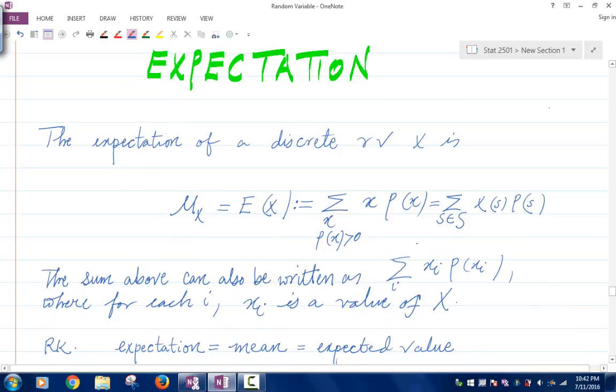Expectation. The expectation of a discrete random variable x is denoted by mu x or E of x, and it is defined as the sum of x times p of x, where the sum varies over all values of x. It can also be written as the sum of x of s times p of s, where s goes over the elements of the sample space S. And the sum can also be written as the sum of xi times p of xi, where for each i, xi is a value of x.